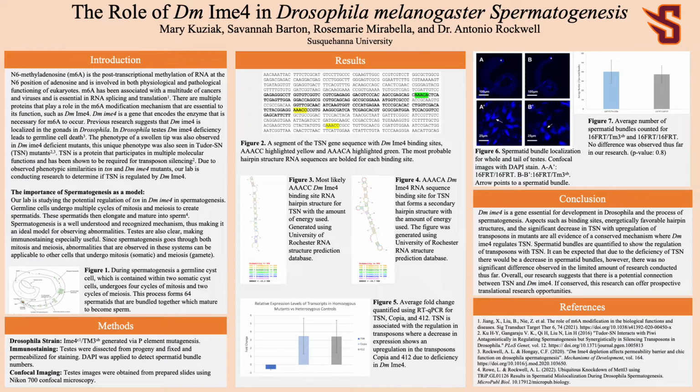To visualize the quantity of Ime4 seen with TSN, we counted spermatids in the testes due to a positive correlation in the amount of sperm in TSN, and to see if there was a change within the controls in homozygous mutants. We stained the testes with DAPI to show all the cells in Figure 6, and from the results so far, we haven't seen any significant differences.